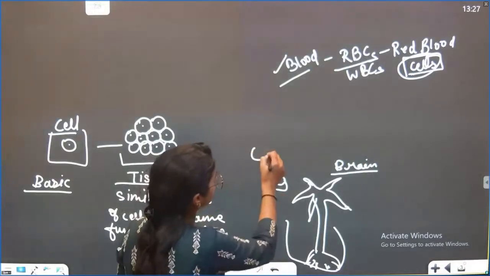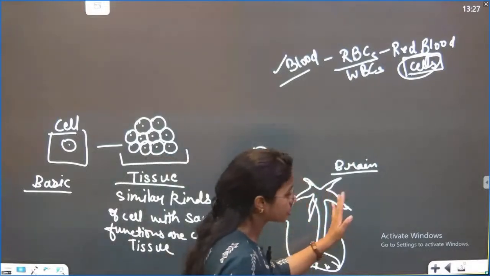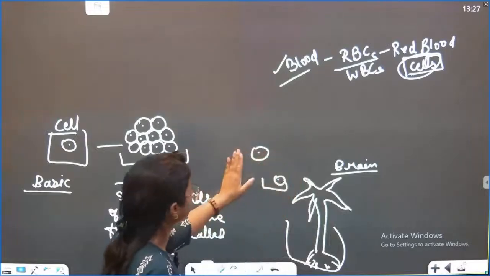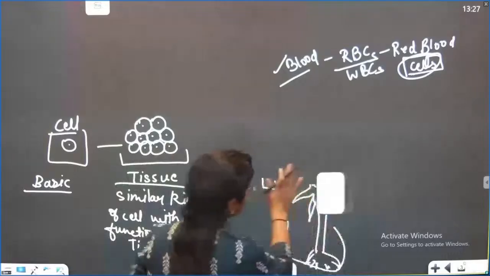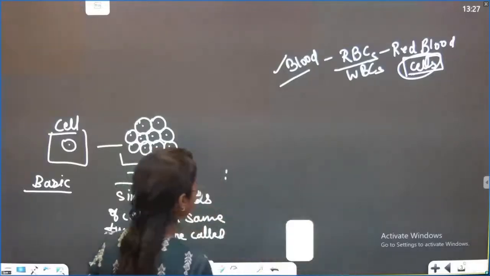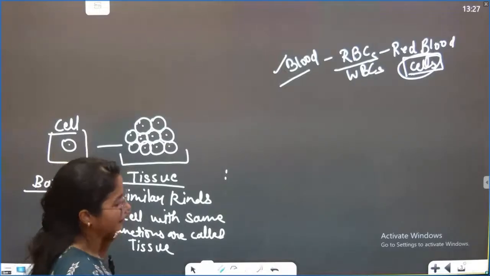If you see the blood cell structure, it is also different. So a blood cell cannot perform the neuron function, and a neuron cannot perform the blood function, right? So can we say that similar types of cells combine and form the tissue, such as your brain tissues and your skin tissues, right? Different kinds of tissues.